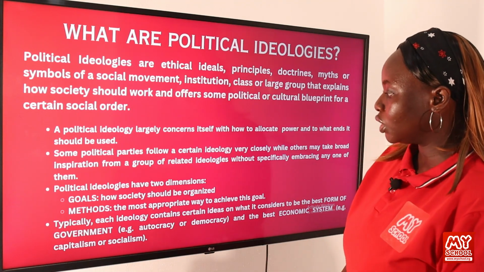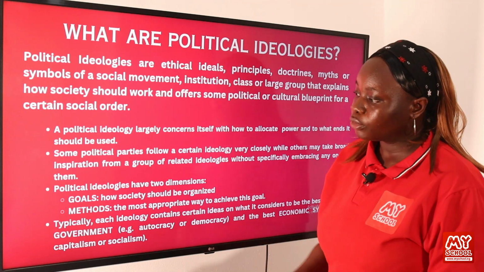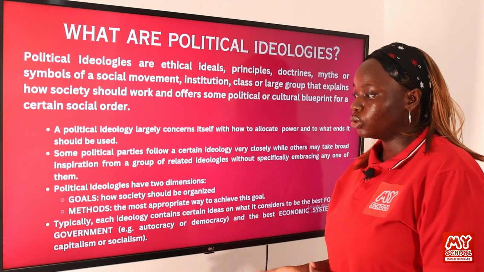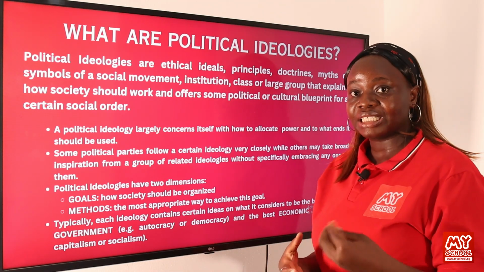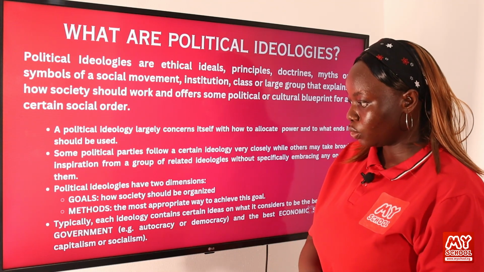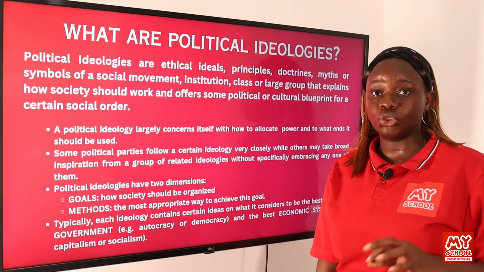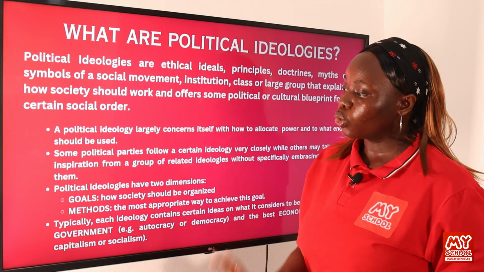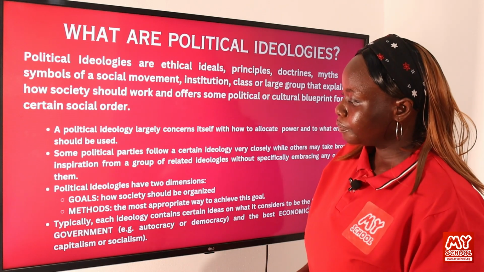So political ideologies have two dimensions. When we are talking about political ideology, we have to talk about both goals and methods. Goals is how a society should be organized. What are those things that the government needs to do so that the society will be organized in a certain way? The methods are the way the governments can achieve these goals that have been set. So goals and methods are the two things that are discussed under political ideology.